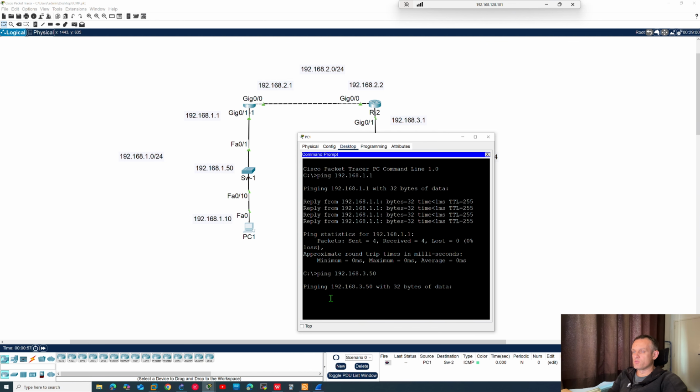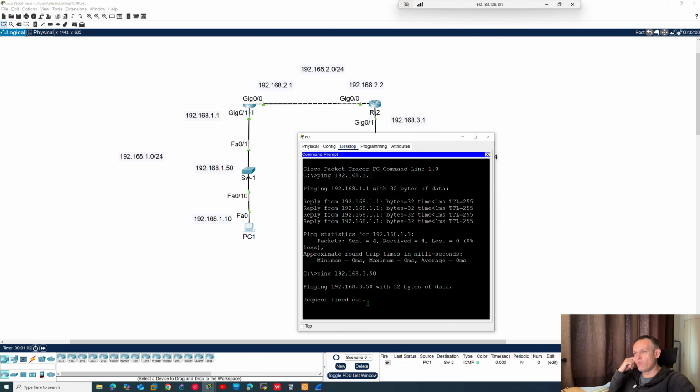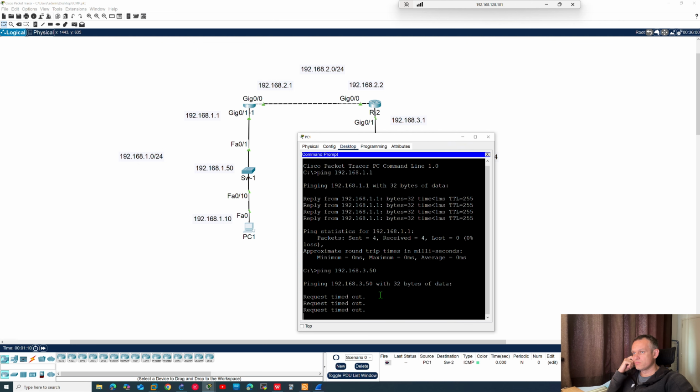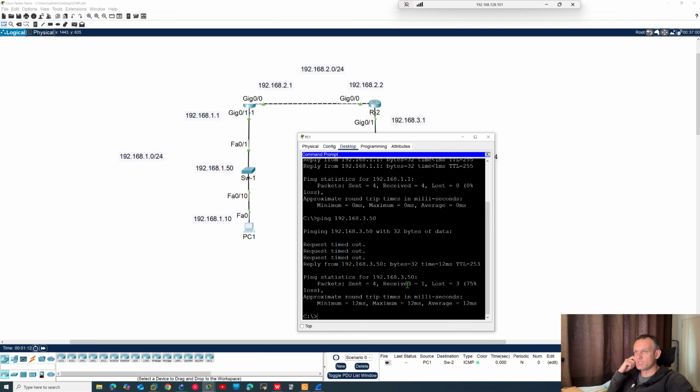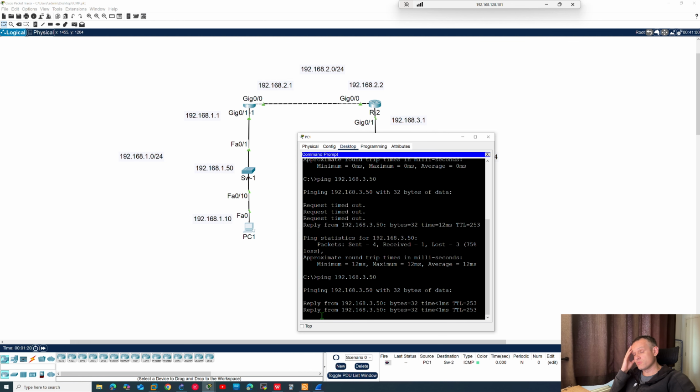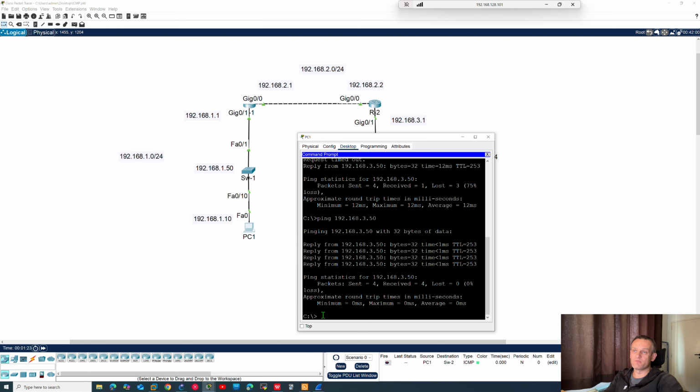After starting its first ping, I think 1 or 2 of them are gonna fail, but then we have to ping, maybe even 3. Yes, and we lost 3 packets, 75%, and only 1 was successful, but next time, of course, we have all of them successful.